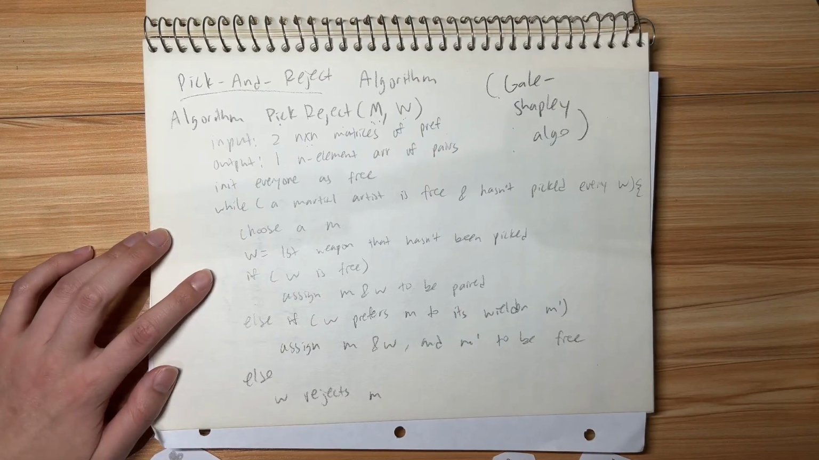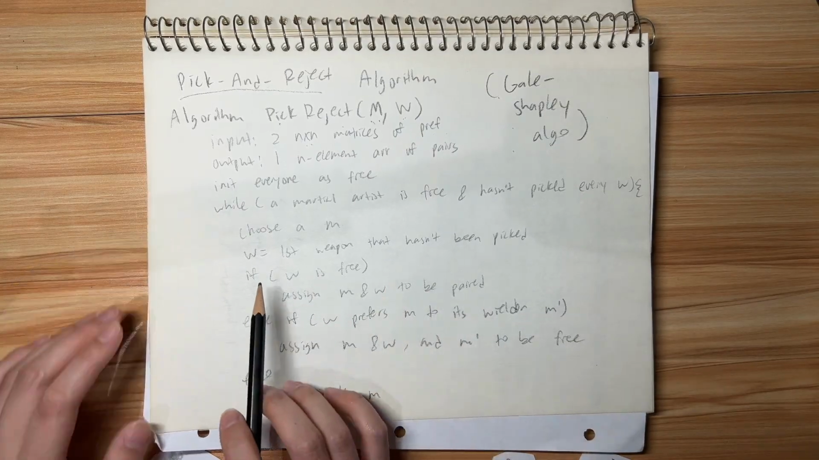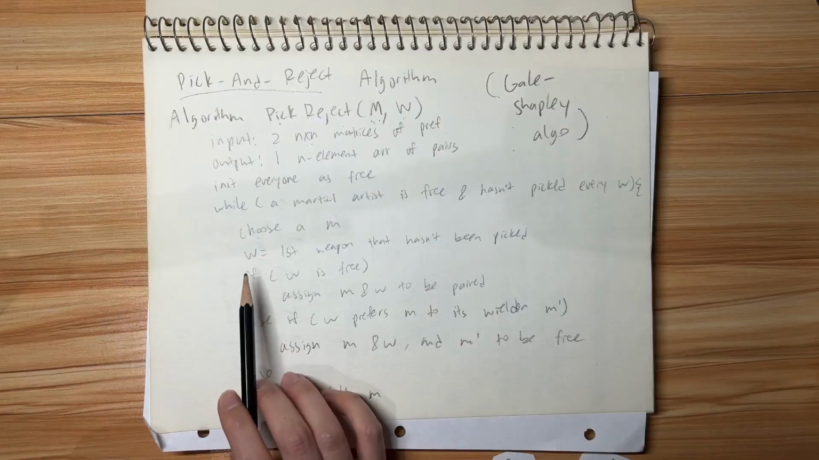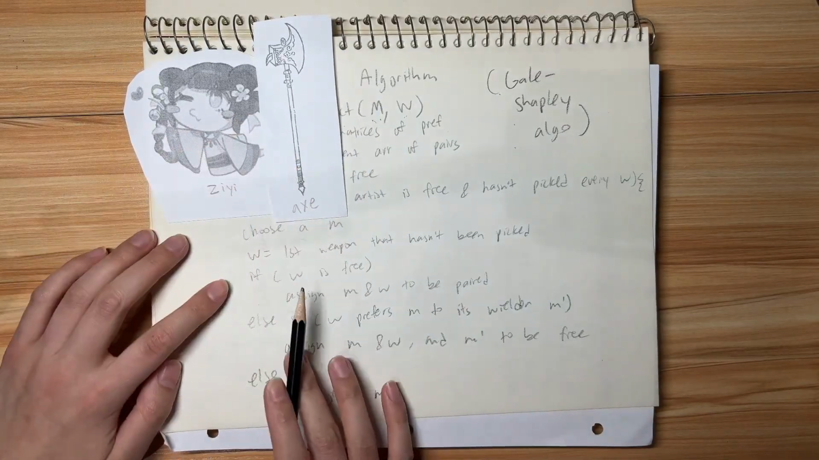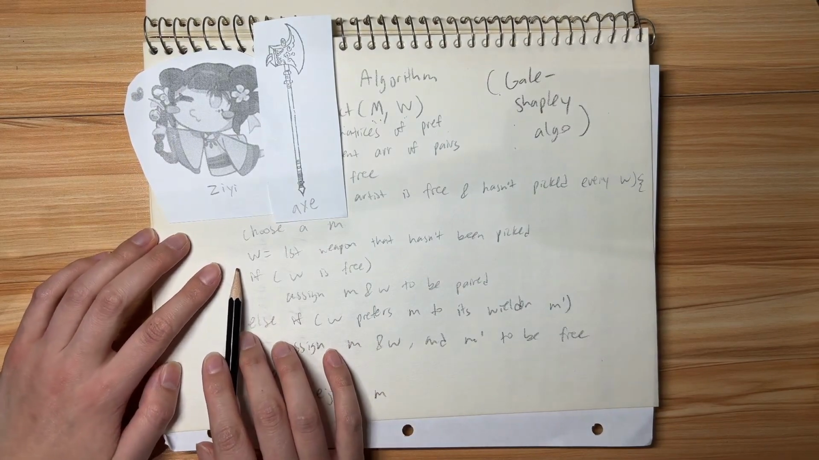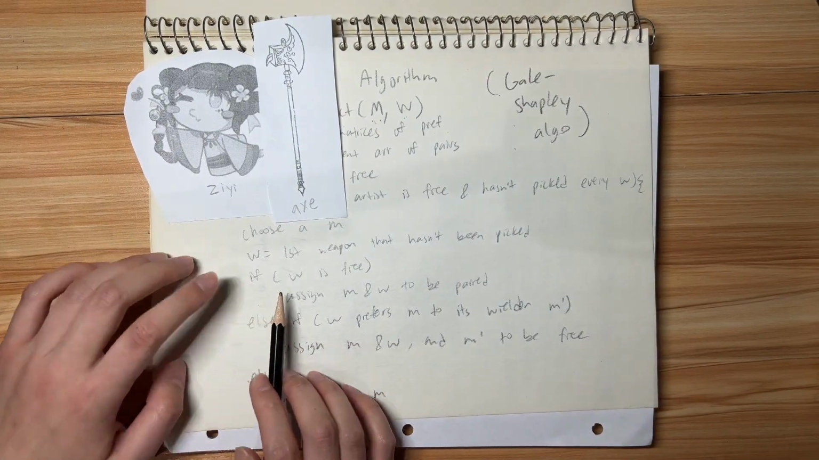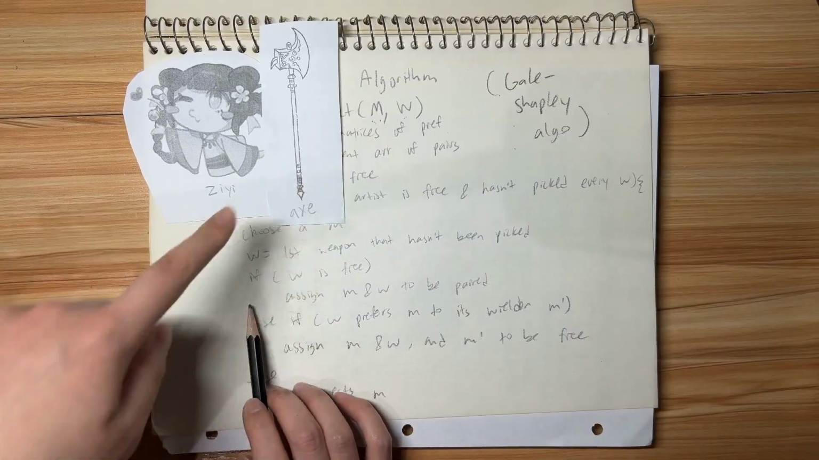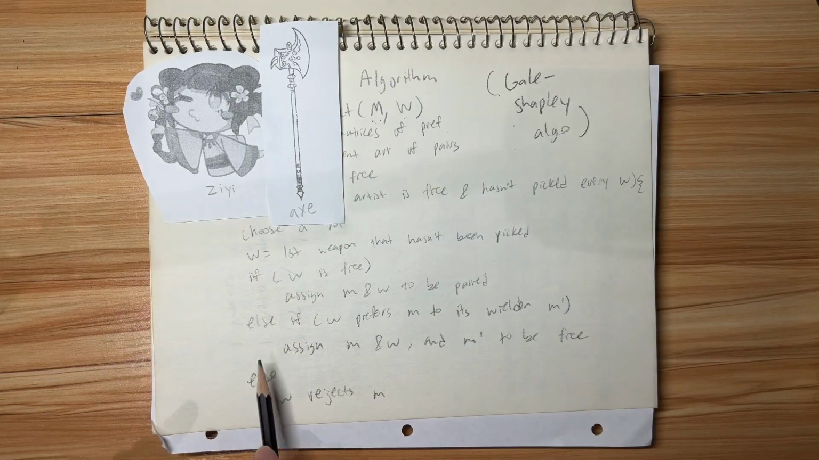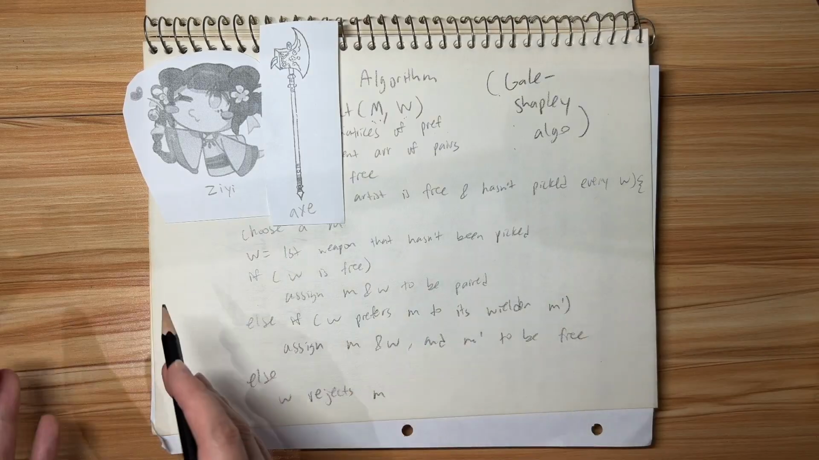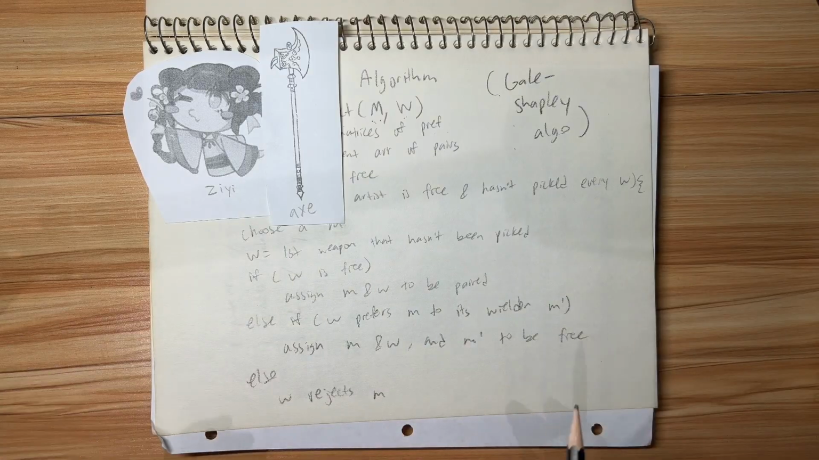All right, so where were we? We're going to assign the pair like this, and that is if the weapon does not have a current wielder. If the weapon does have a current wielder, and the weapon prefers the new person to their current wielder, then of course they can just make the new pairing with the new person, or else they can just reject the person.